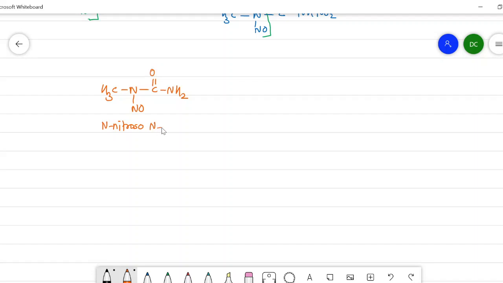The alcoholic solution of this compound, that is N-nitroso N-methyl urea, is prepared, and to that K2CO3 is added. In presence of ether, it will produce diazomethane, CH2N2, plus H2O, CO2 plus twice KNCO.